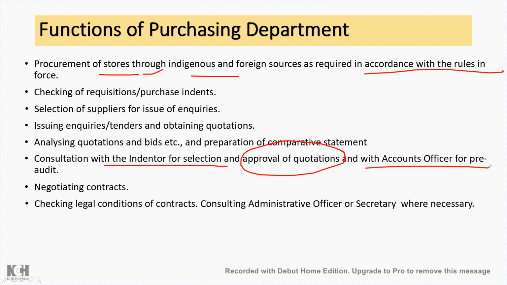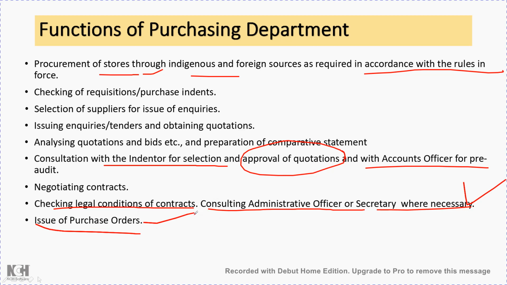Then checking legal conditions of contract. Once things are prepared in the form of a contract, we have to check the legal conditions of that contract, whether it is legally binding or not. Then consult the administrative officer or secretary wherever necessary. If there is any doubt, higher authorities like the administrative officer or secretary of the organization will be consulted for that contract. Finally, once it is finalized at this stage, the purchase order will be issued to the supplier.